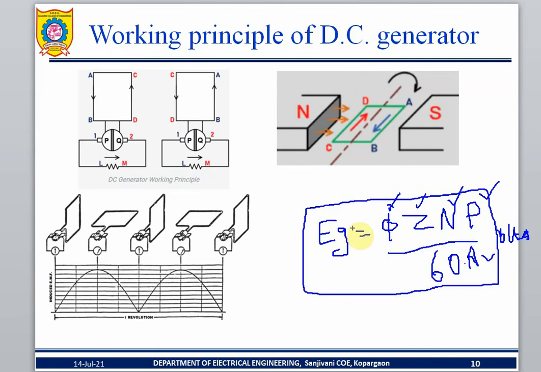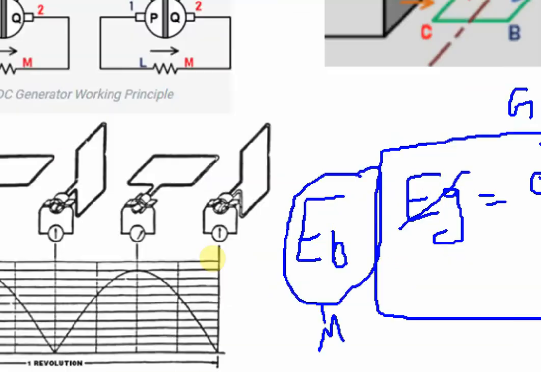Here, instead of EG, I will write EB. This is also called the back EMF, the same equation. Sorry, this is a generator. This back EMF you will study in the motor. I will tell you about it. So that's all, this is the one point.